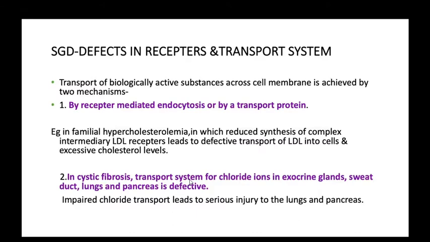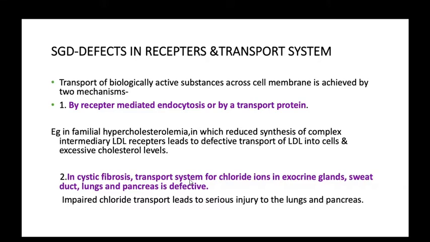Okay, what happens in familial hypercholesterolemia? The LDL receptors are defective, or reduced in number, or there is decreased synthesis of this receptor. So there is a defective transport of cholesterol. There is no transport of the cholesterol, excessive cholesterol accumulates, and that leads to further toxic effects in our body. Cholesterol accumulates in our liver, muscles, heart and other organs, the blood vessels get deposits, and further diseases start.